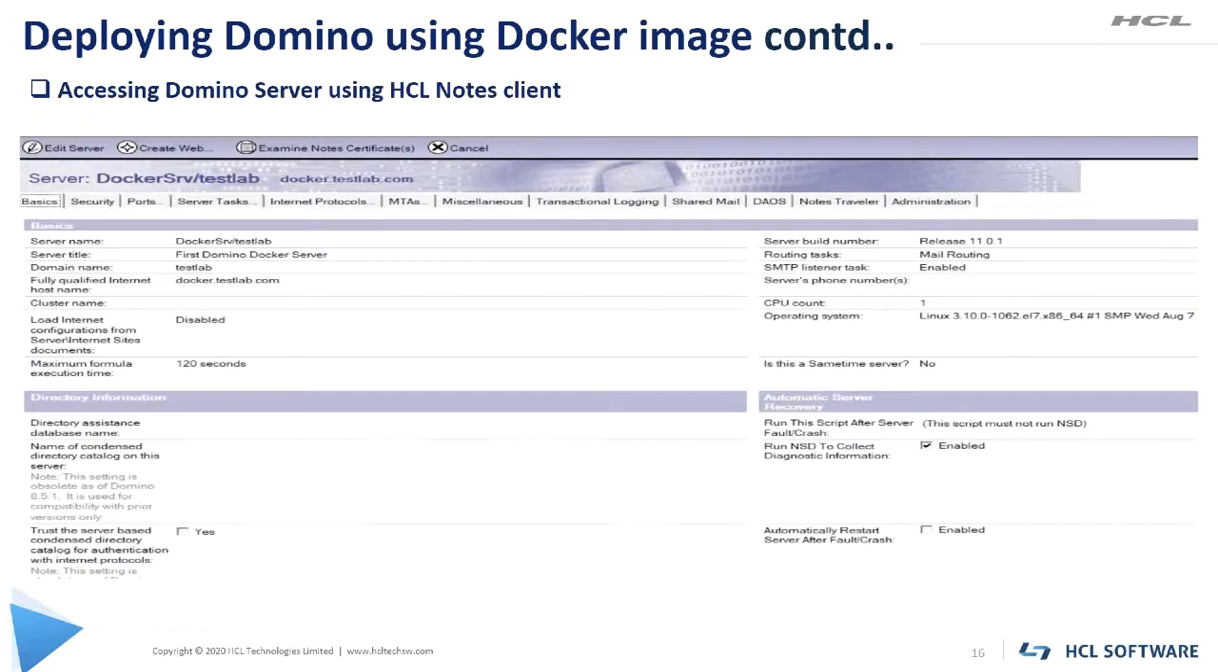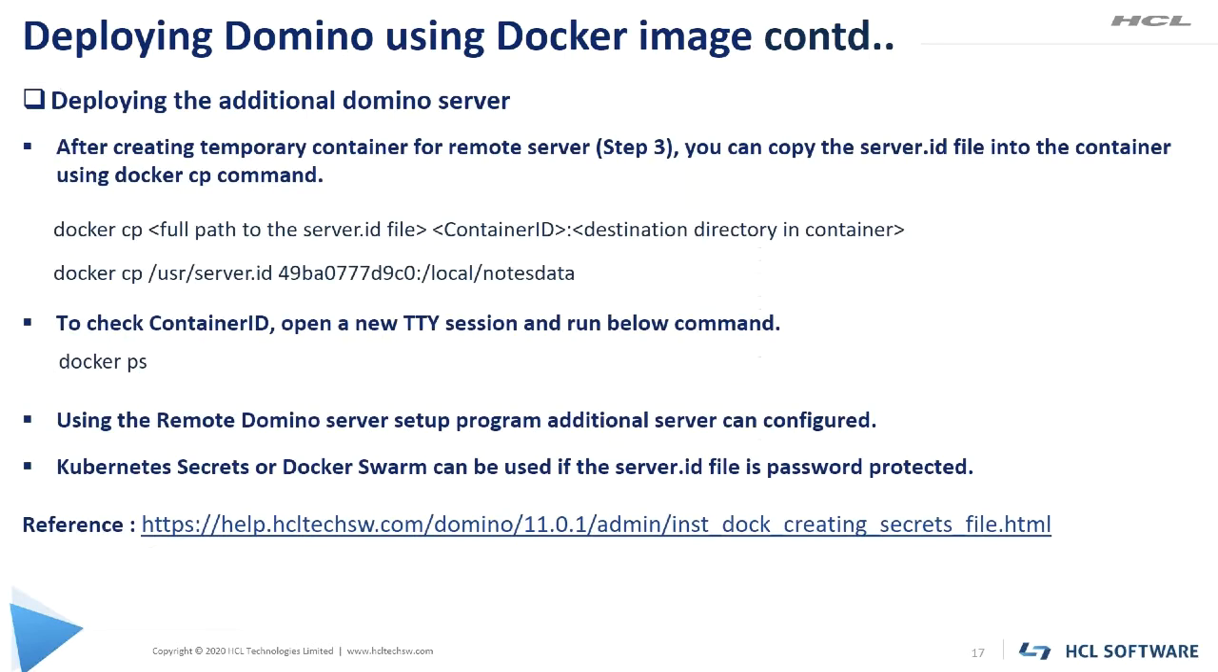Moving on to the next slide. Till now, we have seen how to deploy a new Domino server using Docker image. To deploy an additional server using Docker image, steps remain the same, that is from step 1 to step 3 remain the same. Only thing is after we create a temporary container as mentioned in step 3, we need to copy the server ID file into the temporary container. To do this, we use the docker cp command.